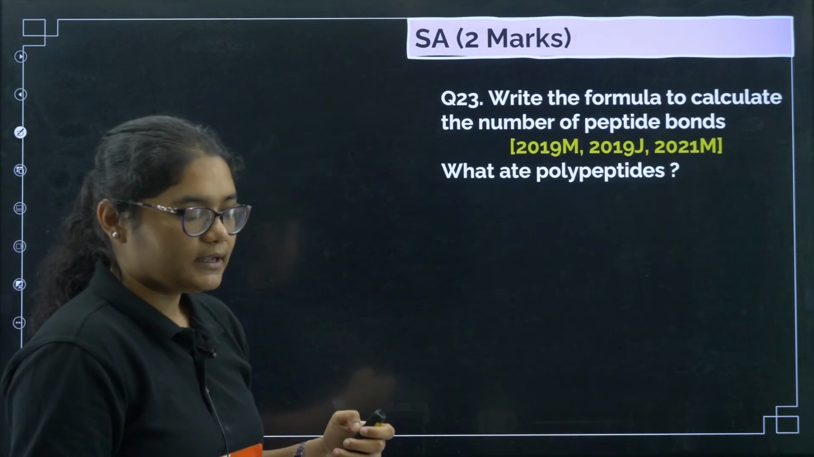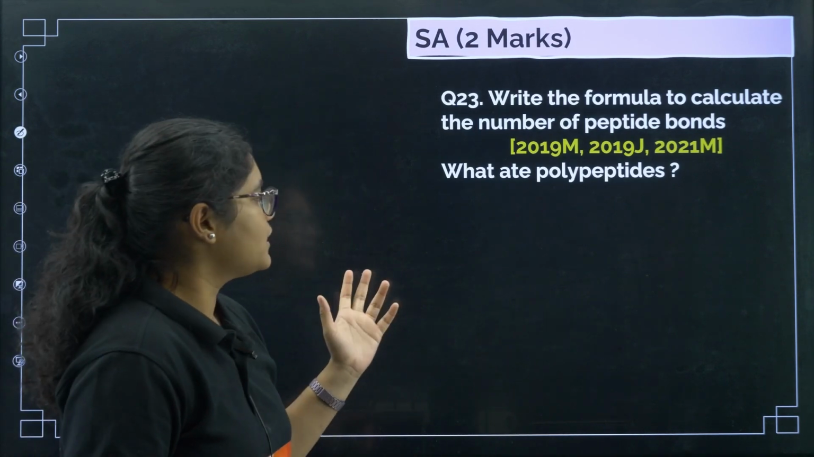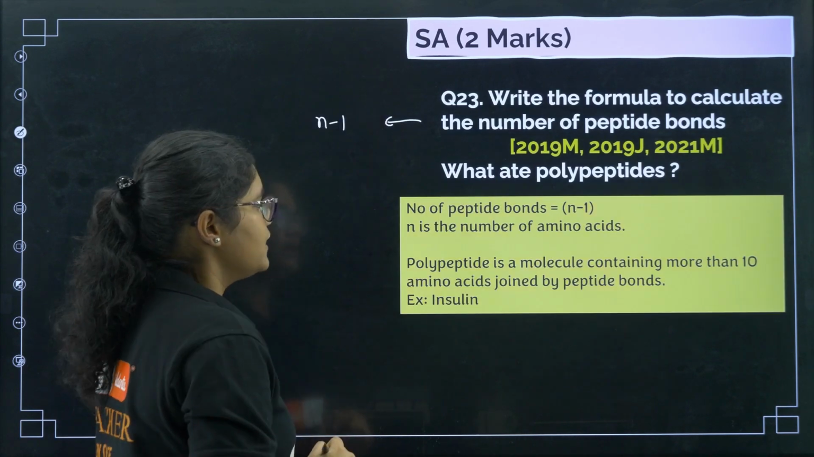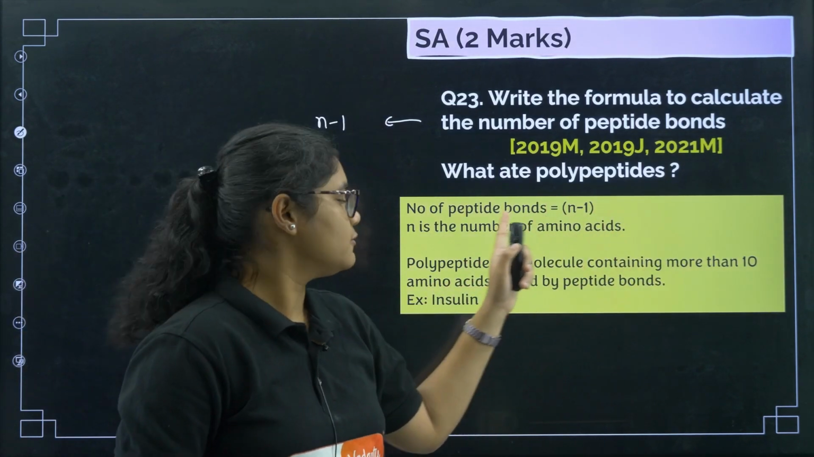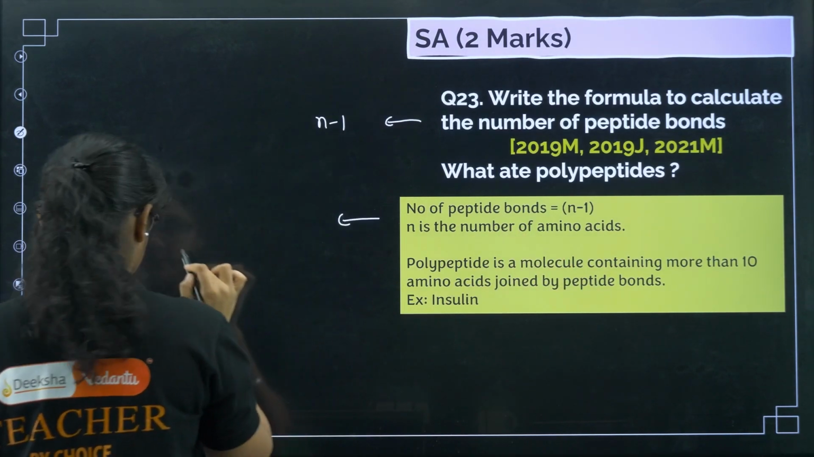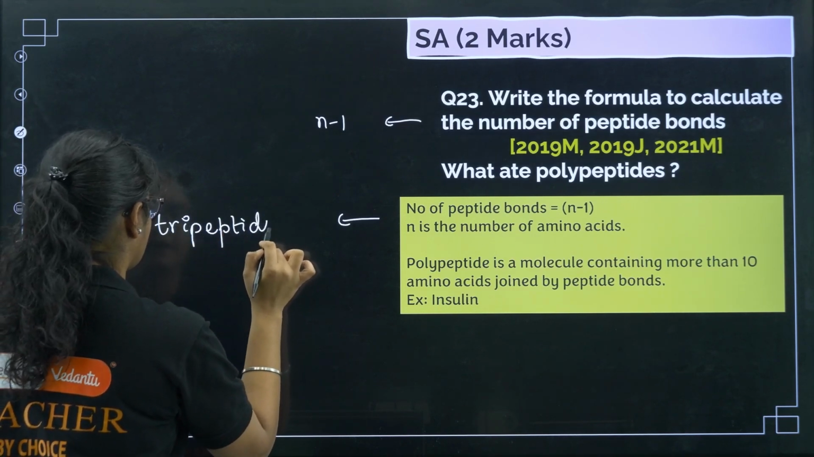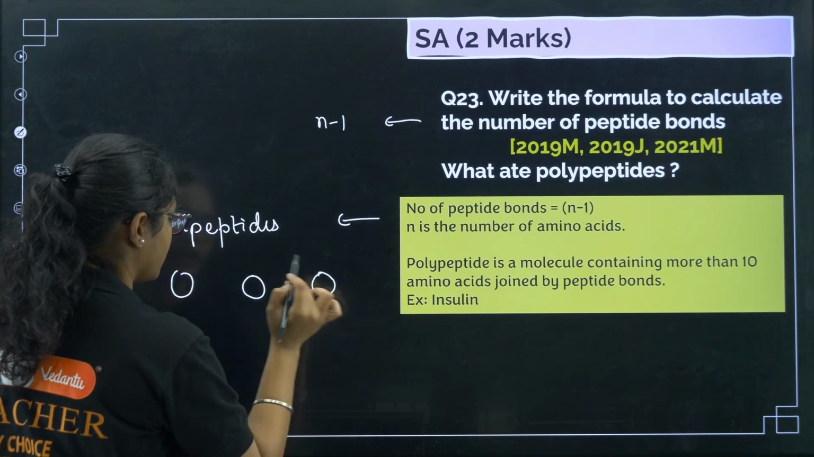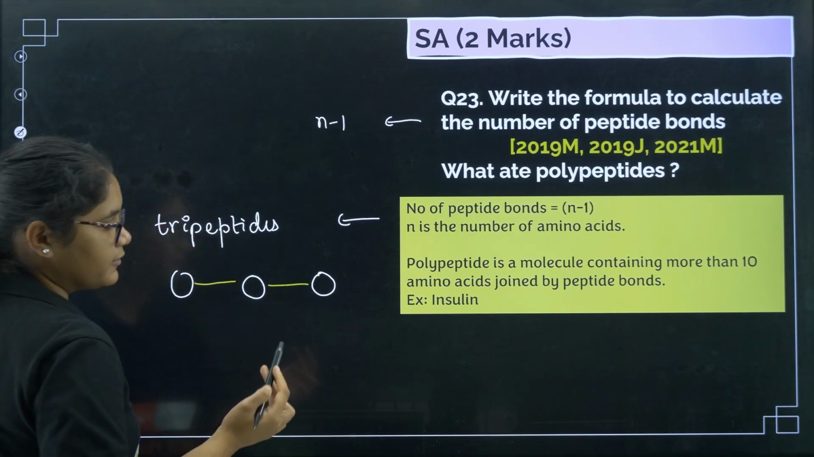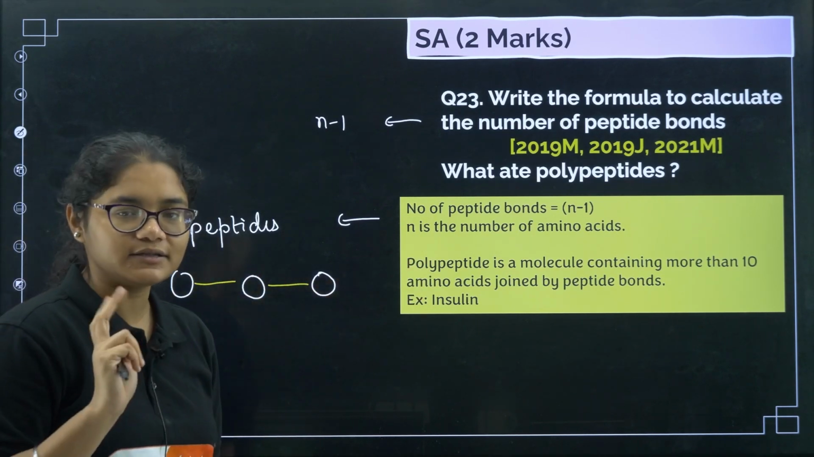Next, question number 23: write the formula to calculate the number of peptide bonds. What are polypeptides? The number of peptide bonds is n minus 1, where n is the number of amino acids. So for example, if I have a tripeptide, that means I have 3 amino acids. But how many bonds do I need to connect them? I need only 2 bonds to connect them, right. So if the number of amino acids is 3, the number of peptide bonds will be 3 minus 1, that is 2.